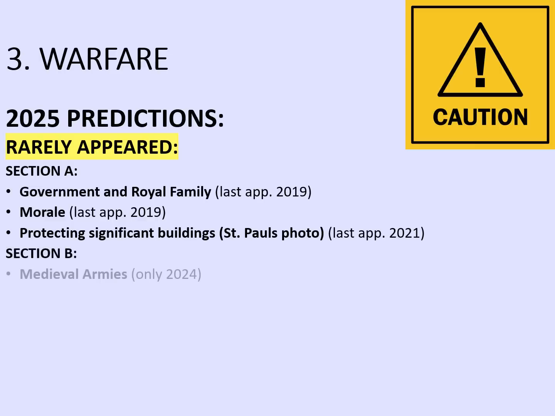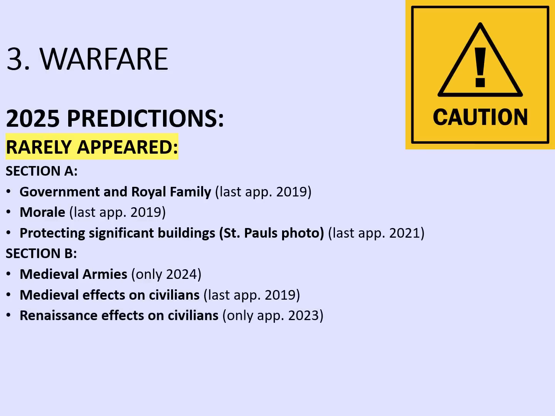In section B there's a bit more. Medieval armies and their composition only really appeared in 2024. Now although that's recent, it's a big topic and it's the sort of thing that could come up again. Medieval effects on civilians though is also quite a big topic, and that last appeared in 2019. Renaissance effects on civilians only appeared in 2023, which again is maybe a slight surprise.